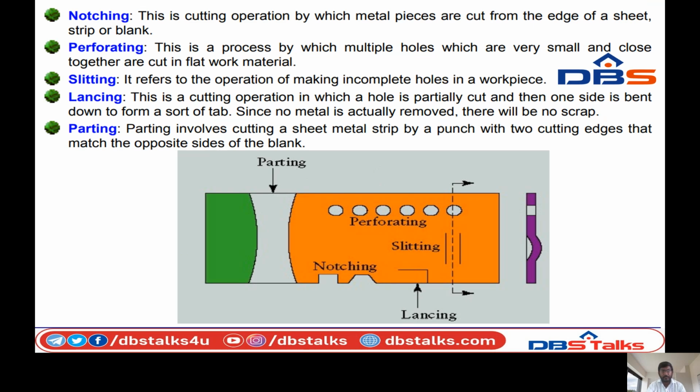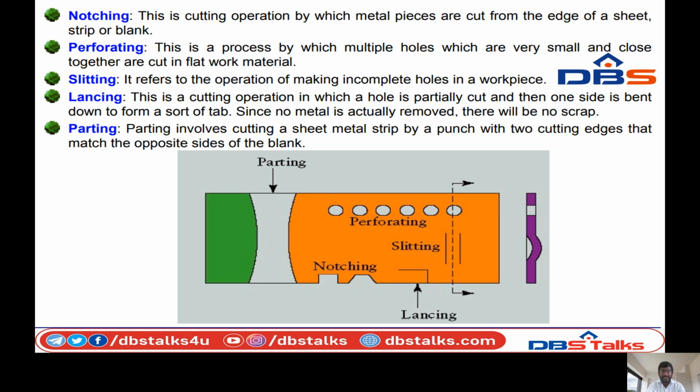Next, notching. It is a cutting operation by which metal pieces are cut from the edge of the sheet, strip or blank. So notching is a cutting operation which cuts into the edge of the sheet metal strip or blank. We can see the figure. The notching operation is here. We can see the edges. So the edge part being cut is called the notching operation.